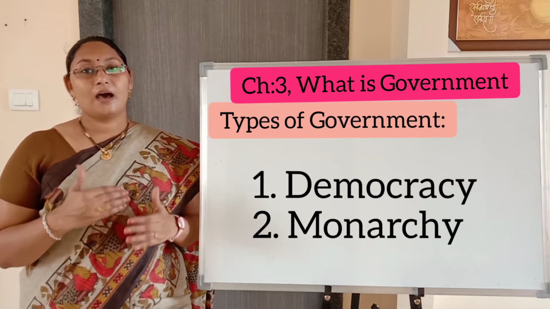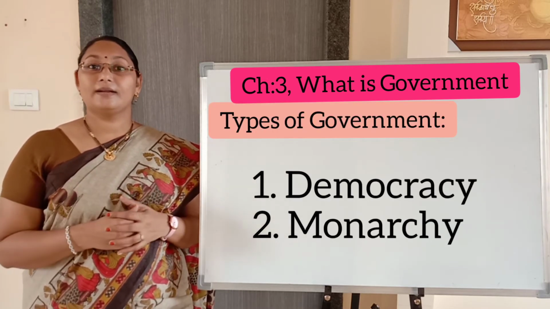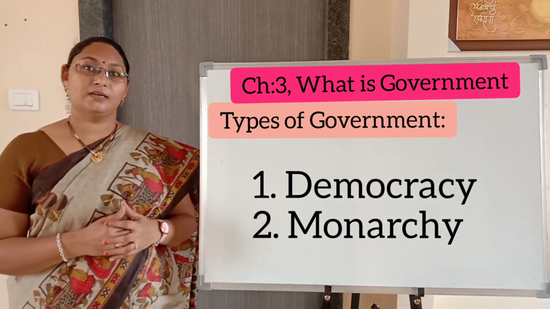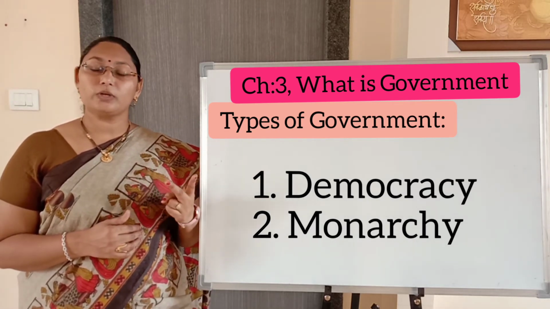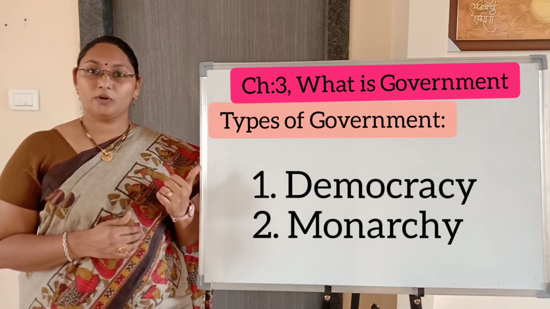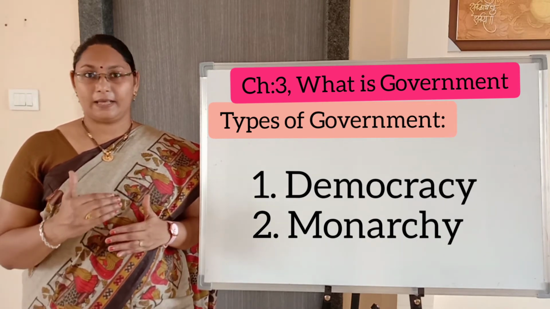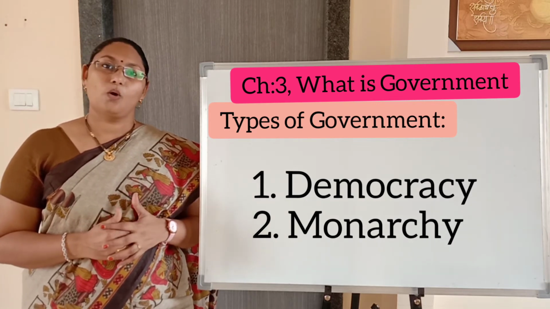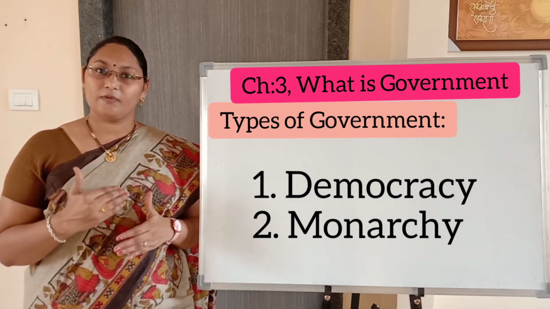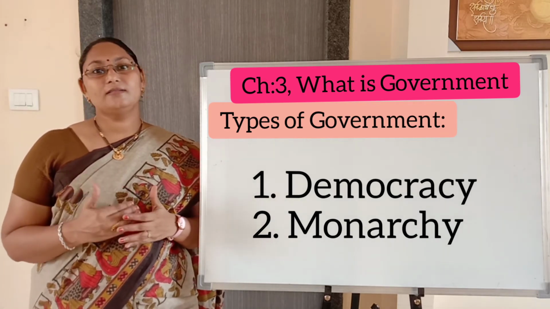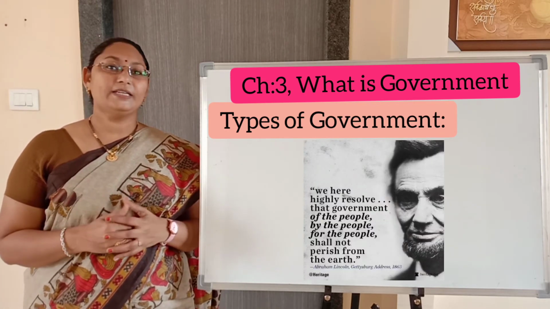Right. Our next subtopic is types of government. Here they mentioned two types of government, democratic and monarchy. We will discuss them. So, what is a democratic government? You know that India is a democratic government, right?